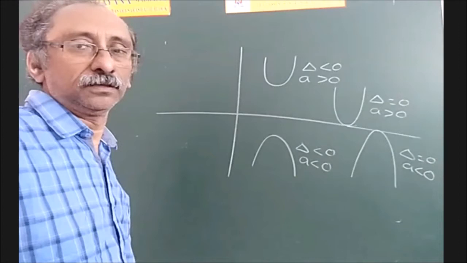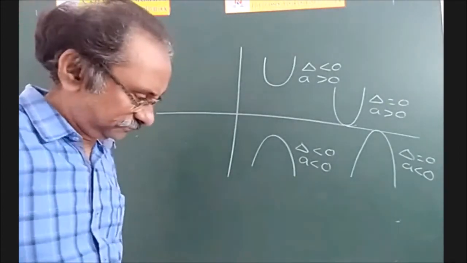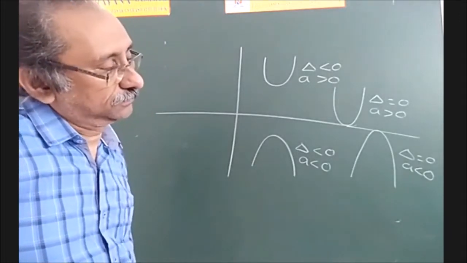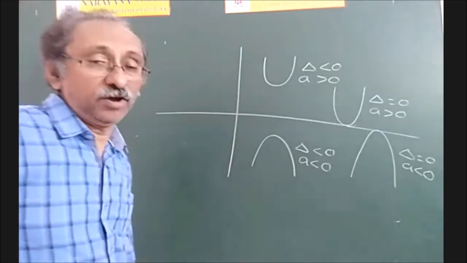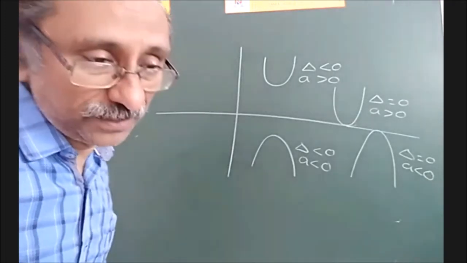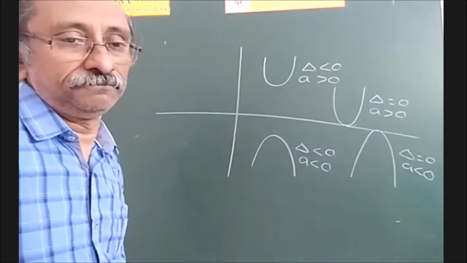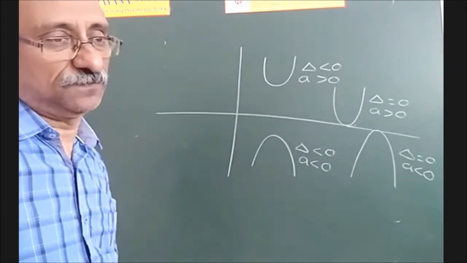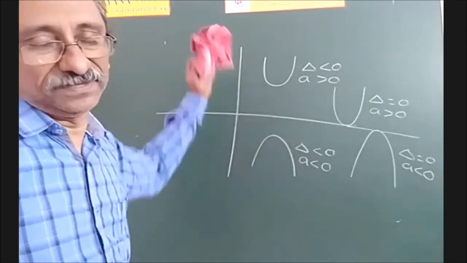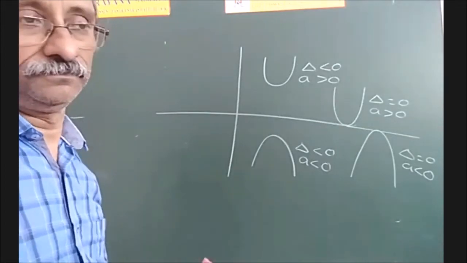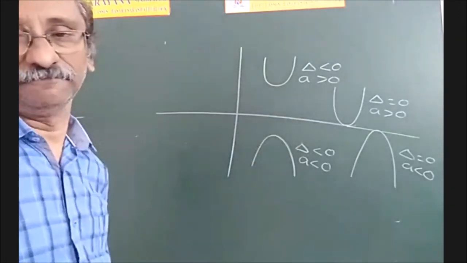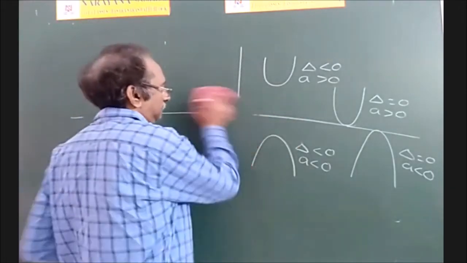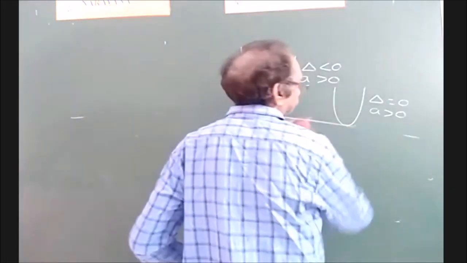So Mohammed has some doubts. Mohammed. Hello, sir. Good morning, sir. Good morning. Sir, for all these cases, only a parabola graph is there, sir? Because every quadratic expression is always a parabola. Okay, sir. So ax square plus bx plus c always represents a parabola. But what is the position? That depends upon delta and a. Yes, sir. So mute yourself.